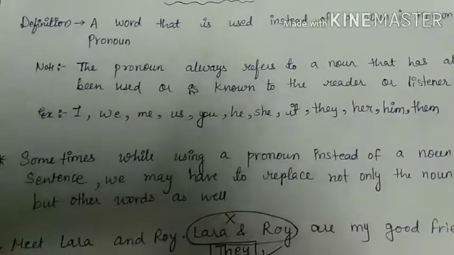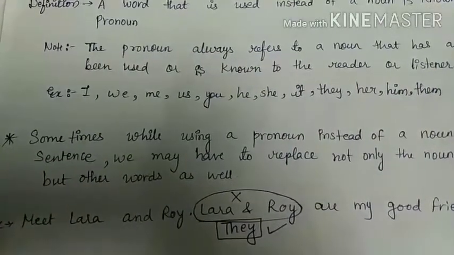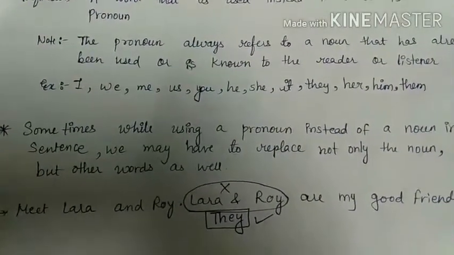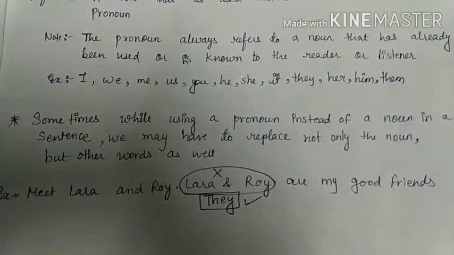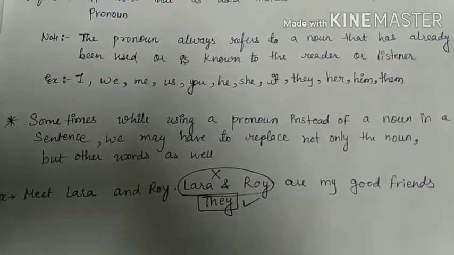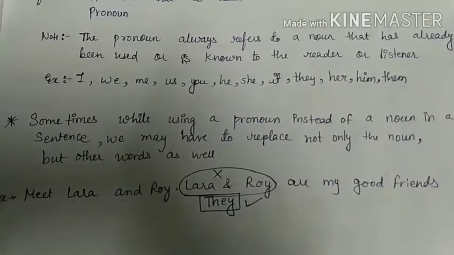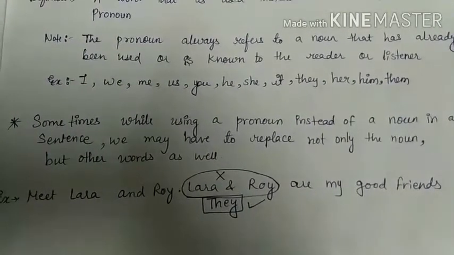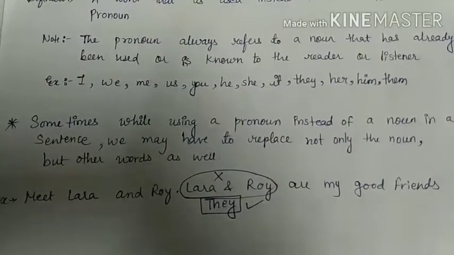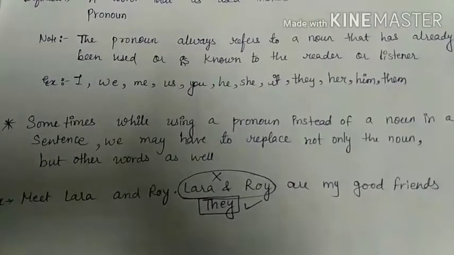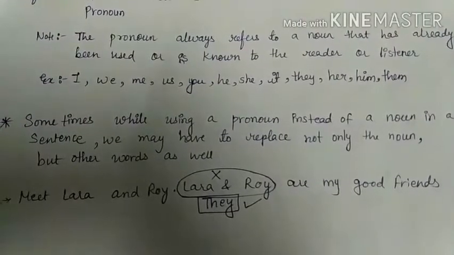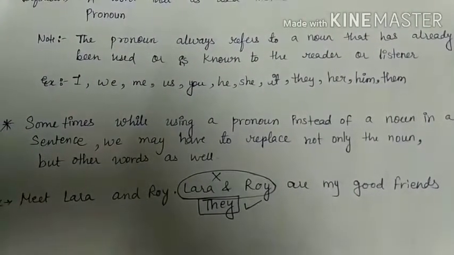Now let's see. Sometimes while using a pronoun instead of a noun in a sentence, we may have to replace not only the noun but other words as well. कभी कभी हमें pronouns जब हम use करते हैं तो noun को तो change करना ही पड़ता है, उसके साथ साथ हमें कुछ words को भी replace करना पड़ता है.